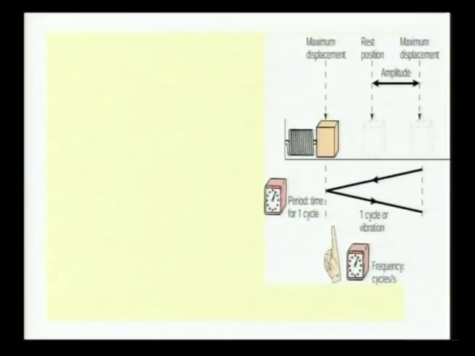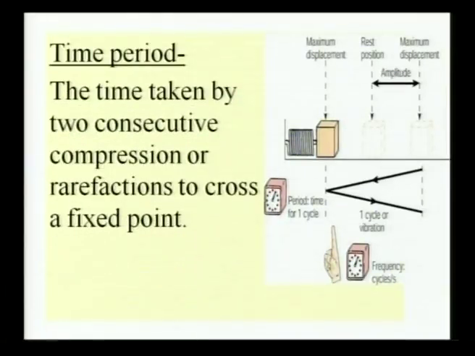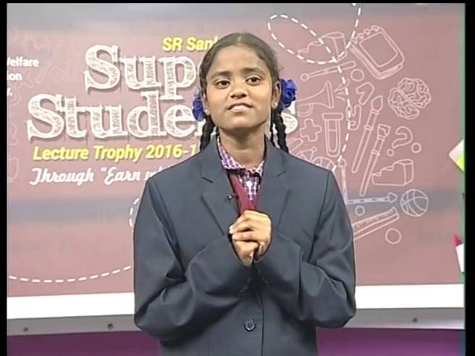Time period. The time taken by two consecutive compressions or two consecutive rarefactions to cross a fixed point is known as its time period. And friends, do you know the SI unit of this time period? The SI unit of time period is second.